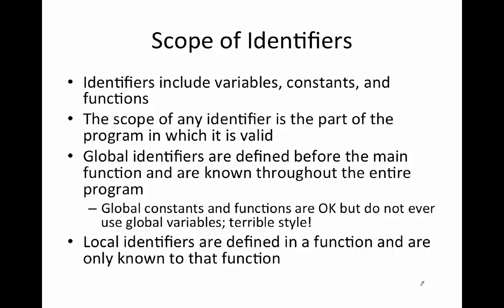First of all, identifiers can include variables, constants, and functions. Now, the scope of any identifier is the part of the program in which it is valid.